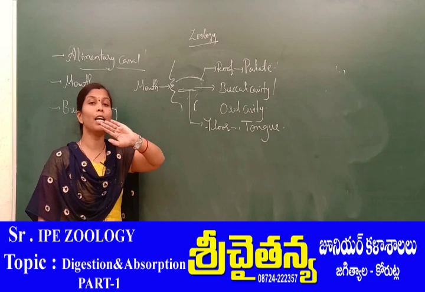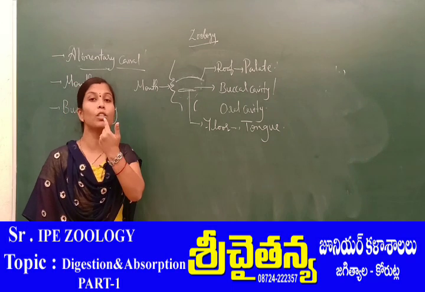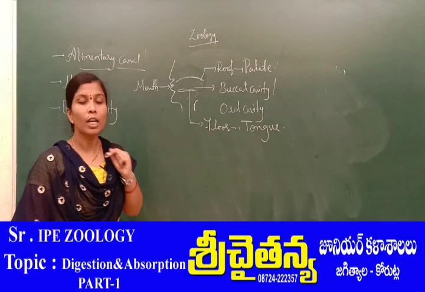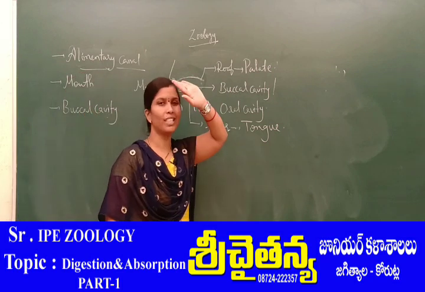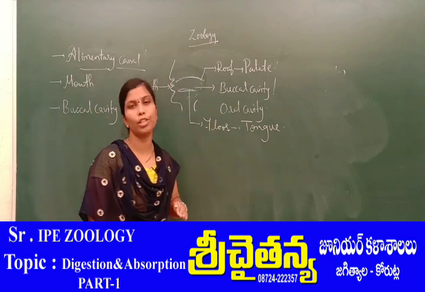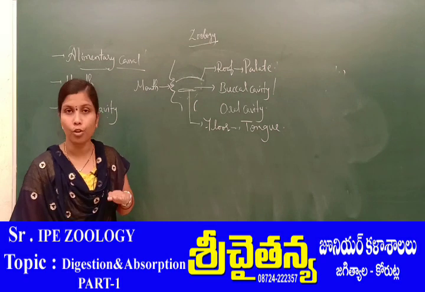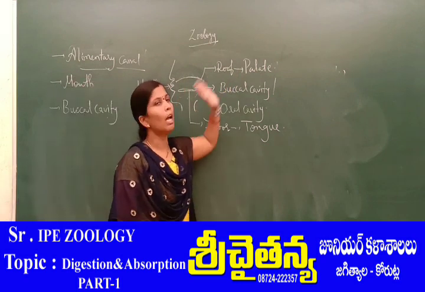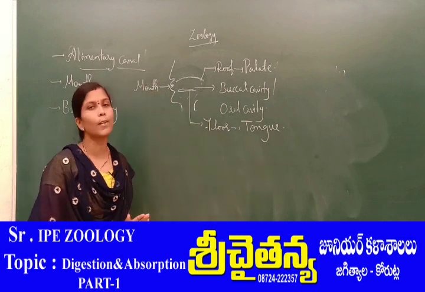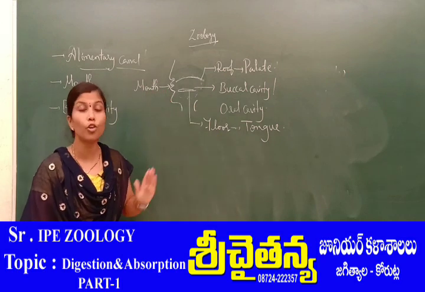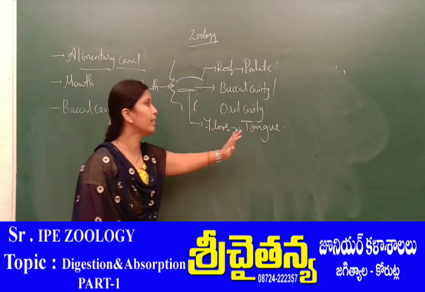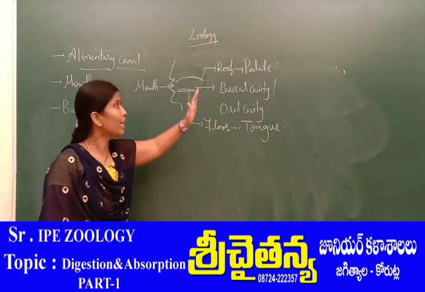So in that buccal cavity, this is the mouth, which opens into the buccal cavity. The roof is the upper portion, and the floor is the lower portion. The roof is constituted by the palate. The floor consists of one part that is called the tongue.